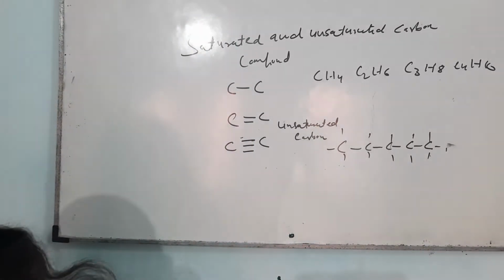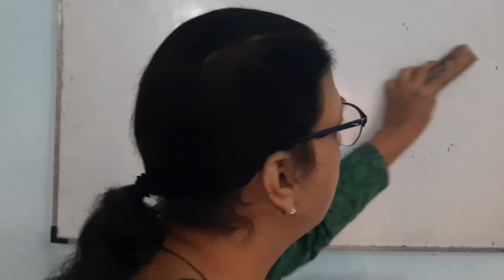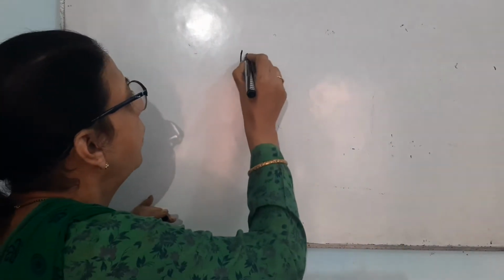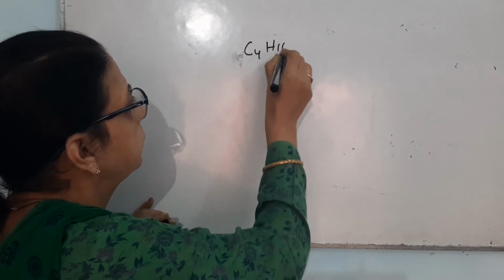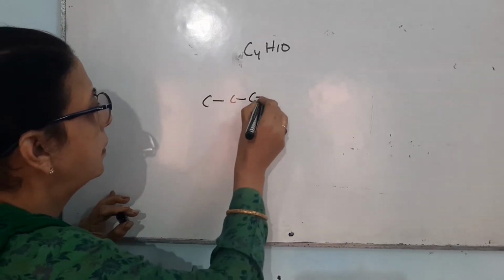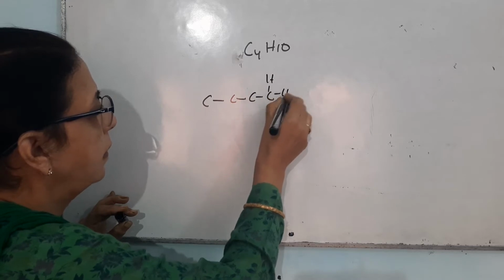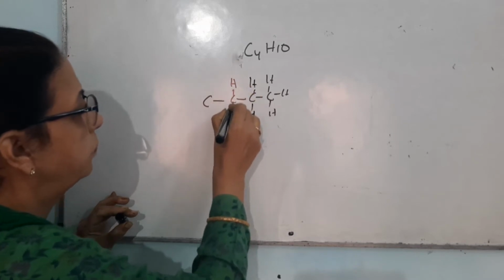Now what are these branch chain compounds? The branch chain compounds are those compounds where one carbon is connected to 3 or 4 carbon atoms. Let me begin with butane. The molecular formula of butane is C4H10. It can be written in two ways. We can write this compound like this.